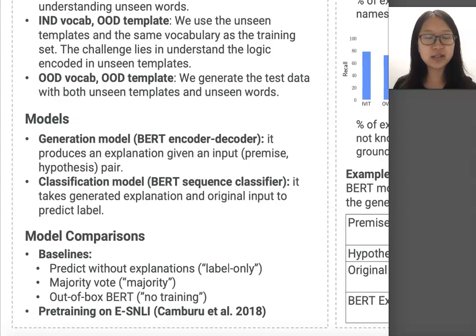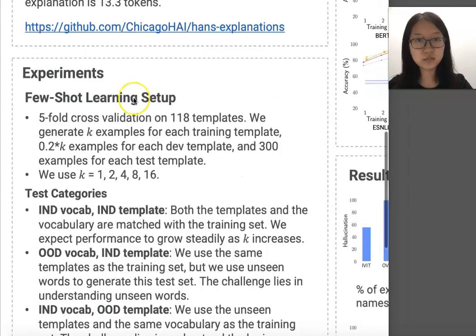Our models use an explain-then-predict framework. An explanation is first generated given an NLI input, and then a label is predicted based on both the generated explanation and the original input. We have multiple baselines, including one where the model does not use explanations for learning, and we name it the label-only baseline. We're also interested in the effect of pre-training on other explanation datasets, so we have a model pre-trained on ESNLI.